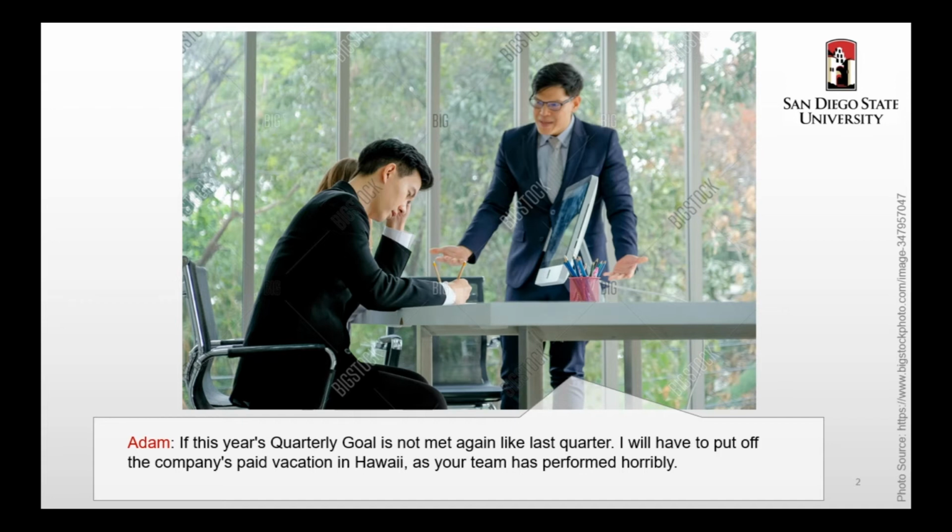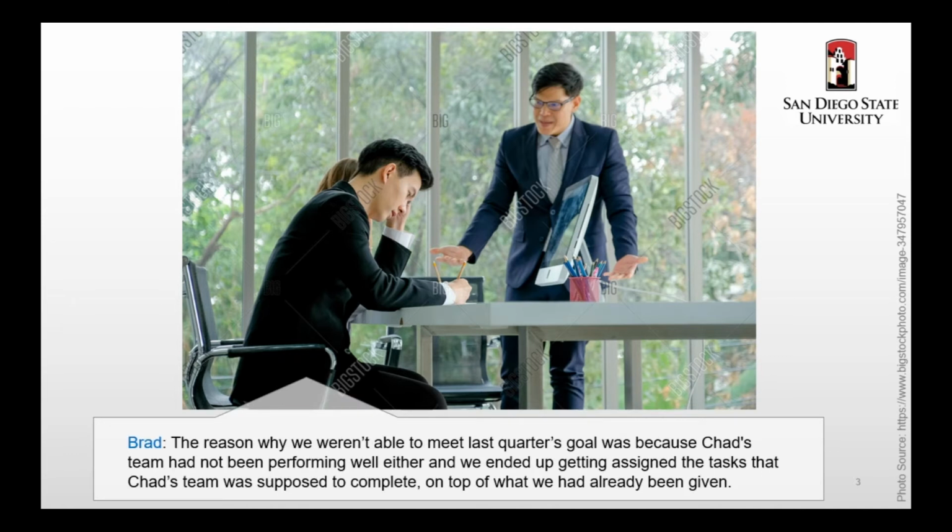If this year's quarterly goal is not met again like last quarter, I will have to put off the company's paid vacation in Hawaii as your team performed horribly. The reason why we weren't able to meet last quarter's goals was because Chad's teams had not been performing well either, and we ended up getting assigned the task that Chad's team was supposed to complete, on top of what we had already been given.